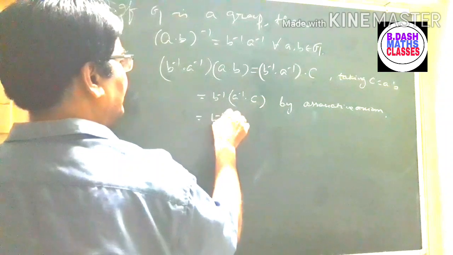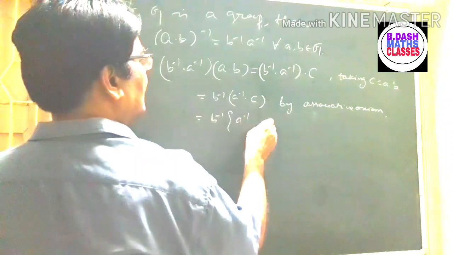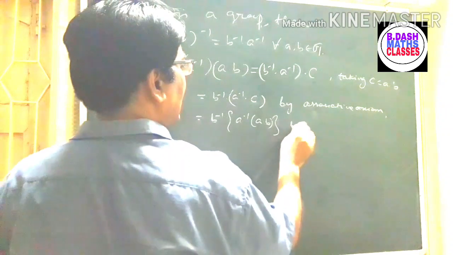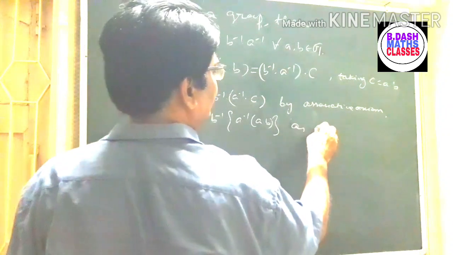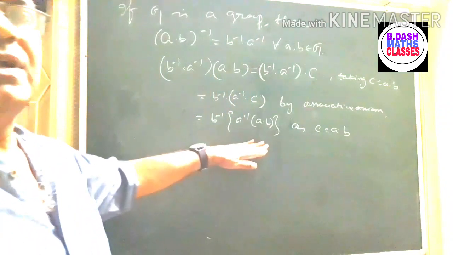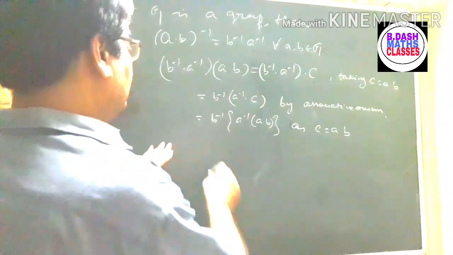Putting the value of C again, this is B inverse A inverse into A B.